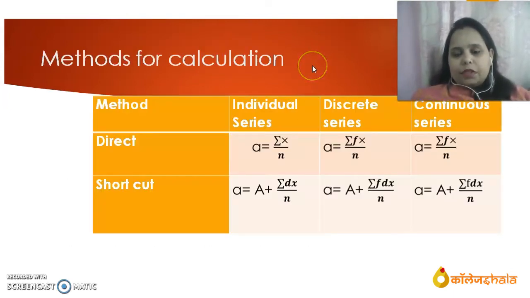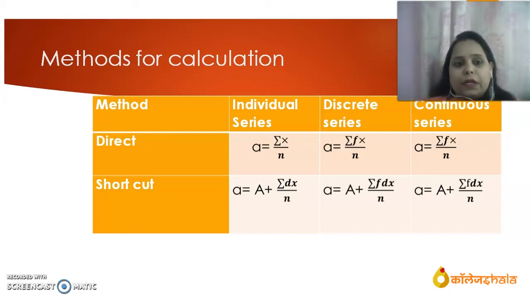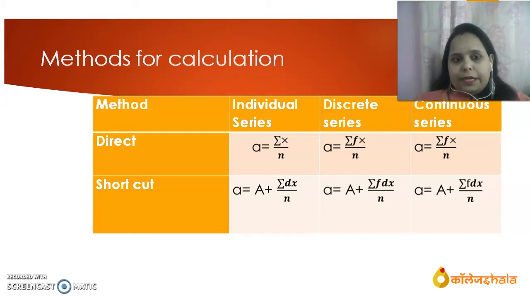Data set is the item series. There are three types of series in statistics: individual series, discrete series, and continuous series. For these three series, there are different methods of calculation. When we find the arithmetic mean, the individual series has one formula, the discrete series another formula, and the continuous series another formula. There are two methods for calculating arithmetic mean: direct method and shortcut method. So we will discuss the direct and shortcut method for individual series, discrete series, and continuous series.